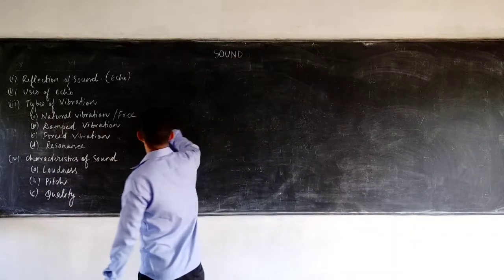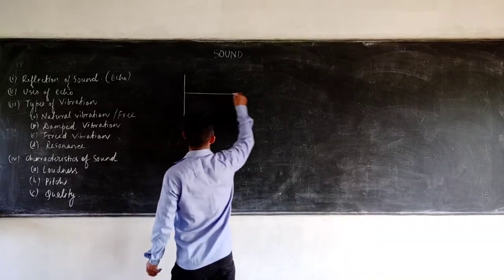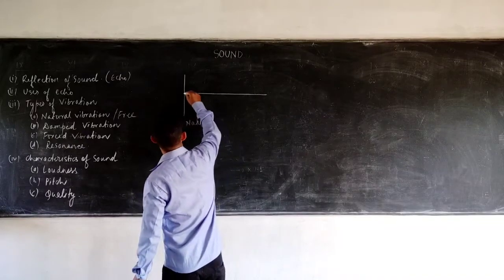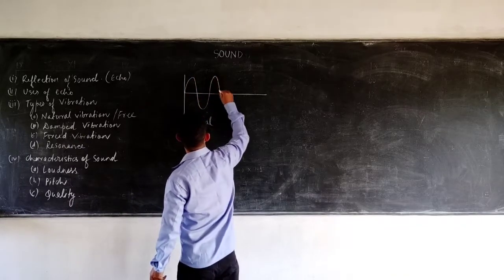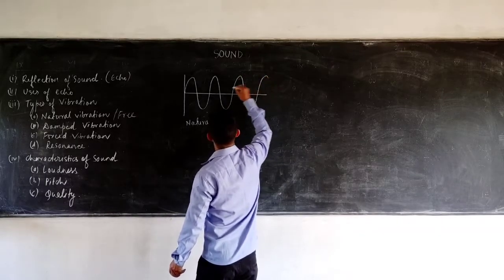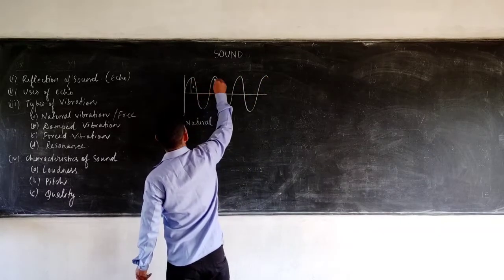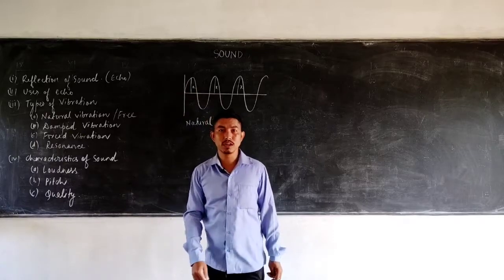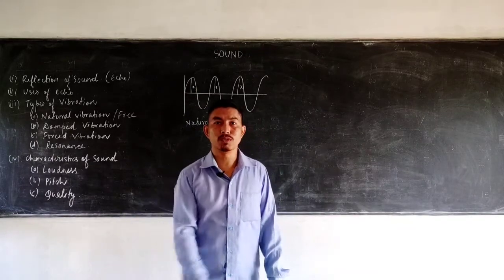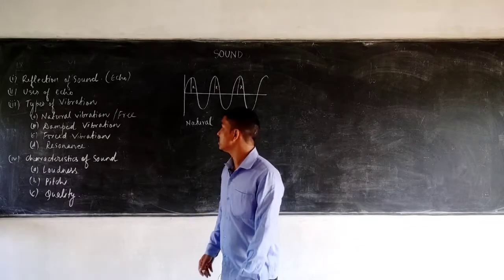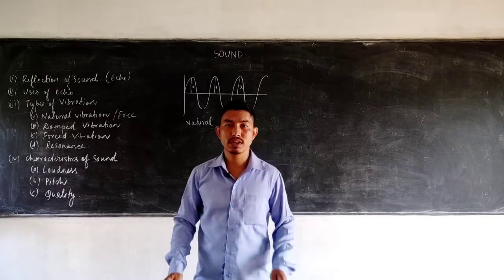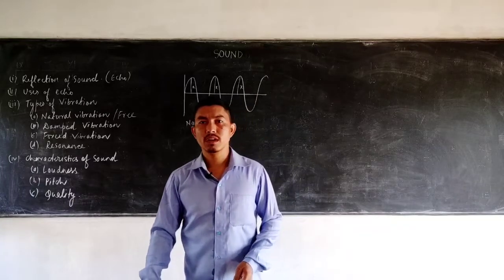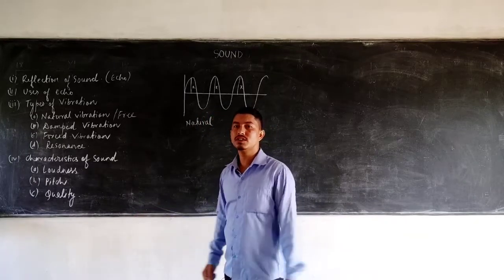So if I have to represent it graphically, the natural vibration with time, what happens? So this is a natural vibration. With time the amplitude remains constant. What does the amplitude mean? The distance from the mean position. Suppose this is x, this also remains x, and this one also remains x, throughout. But this is not possible in practical life, because whenever something moves, obviously it comes to rest. So that is not a natural vibration. In a natural vibration, the amplitude remains constant in the absence of any external periodic forces or external resistive forces.